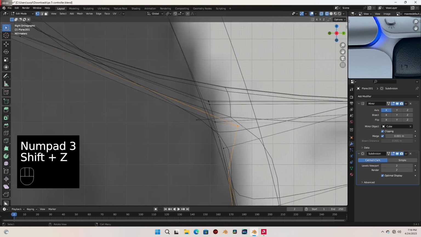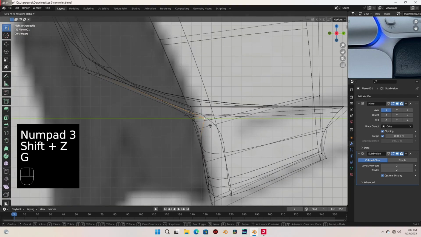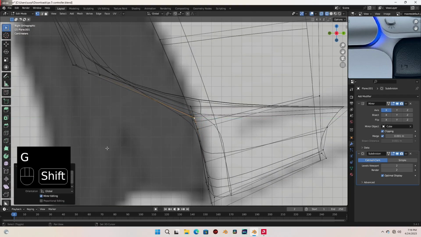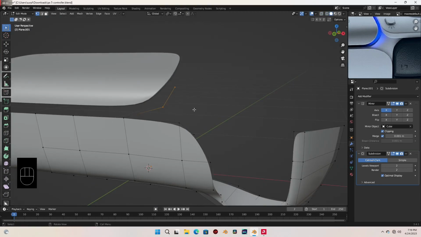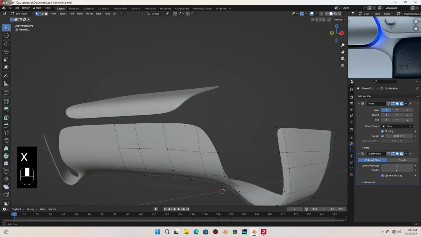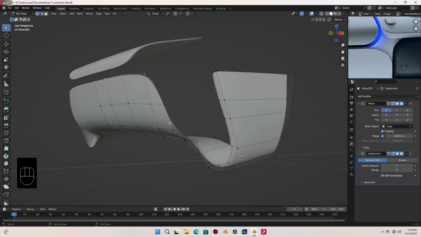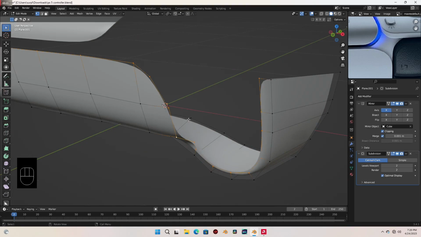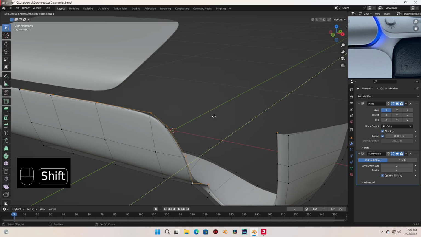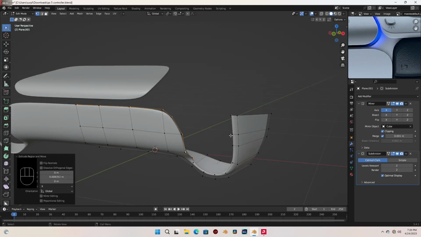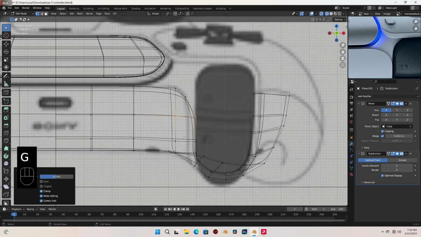In side view, I'm going to select this one, which is this, and let's move that forward slightly like that. And I'm going to select these two and let's delete them for now. And holding Alt, let's left click here, and Shift Alt, let's also left click here. And I'm going to extrude that along the Y just slightly. Okay. Let me slide these well.